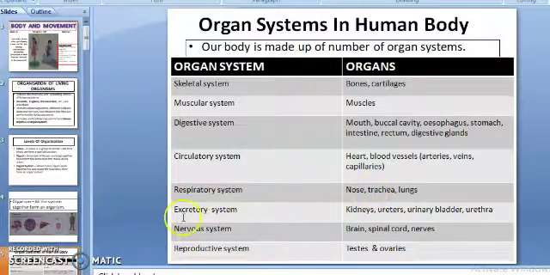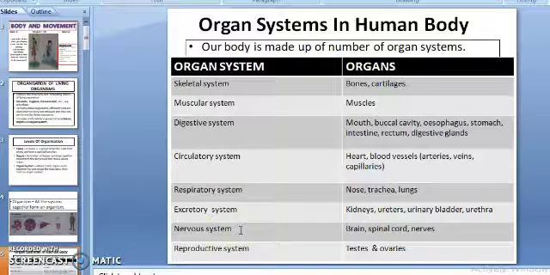The next organ system is the excretory system. The excretory system involves organs like kidneys, ureters, urinary bladder, urethra. The function is to remove excess of water and urea from the body in the form of urine. Then the next organ system is the nervous system.